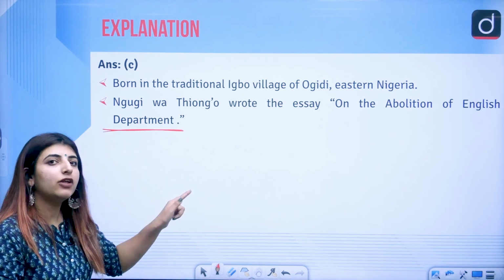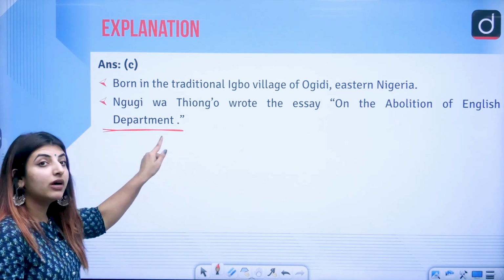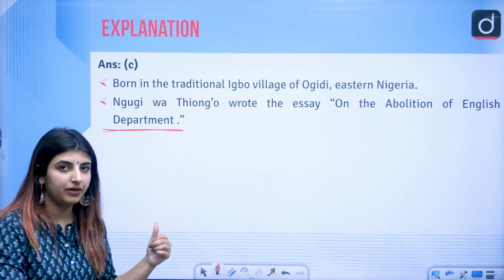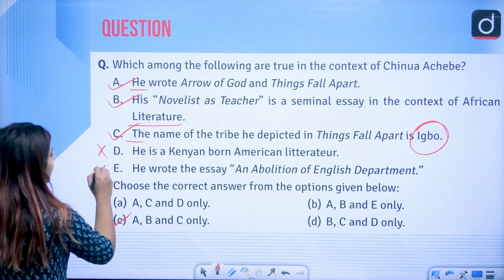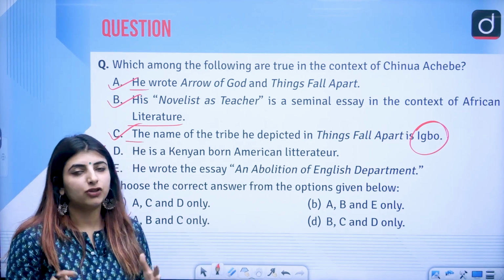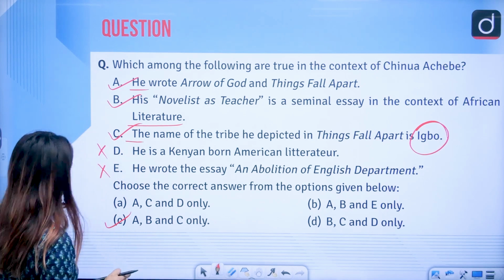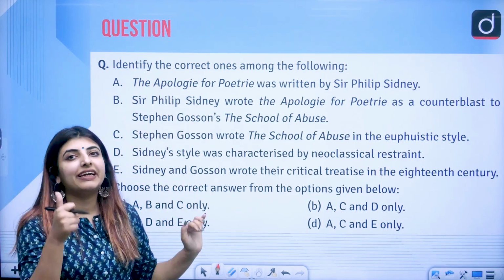So On the Abolition of the English Department is written by Ngugi and not Achebe. So D and E are incorrect, but the other 3, A, B, C, are true in the context of the writer.